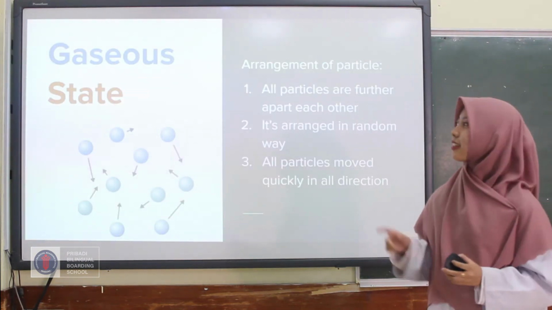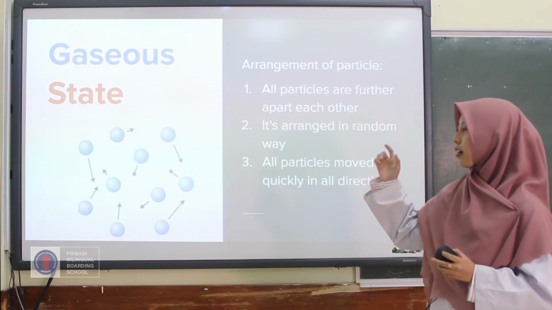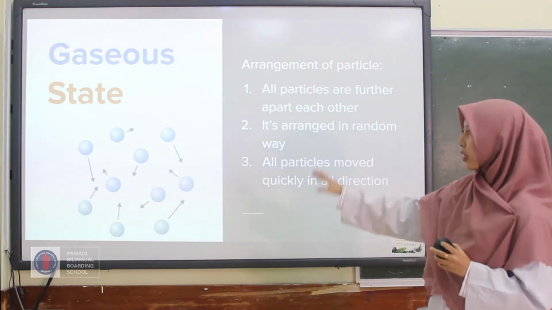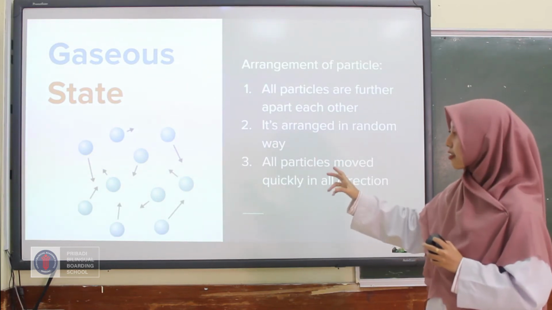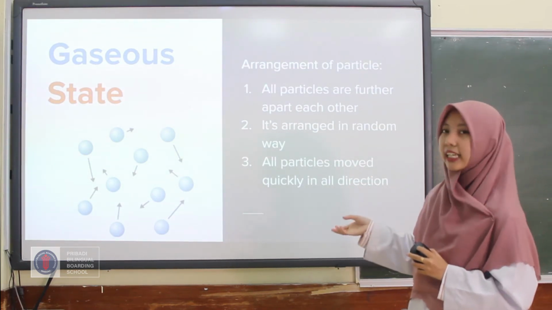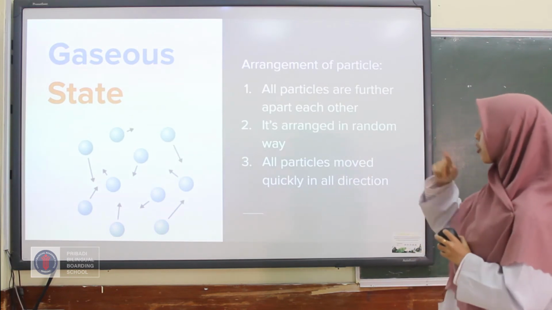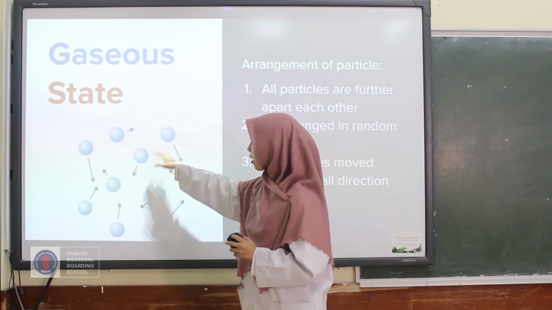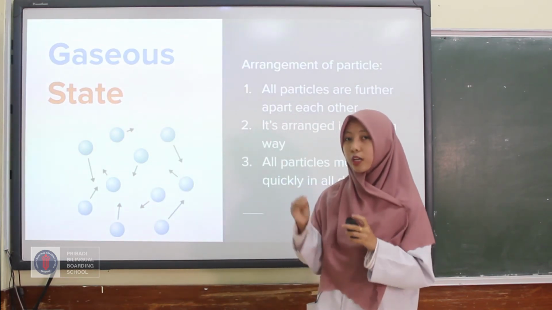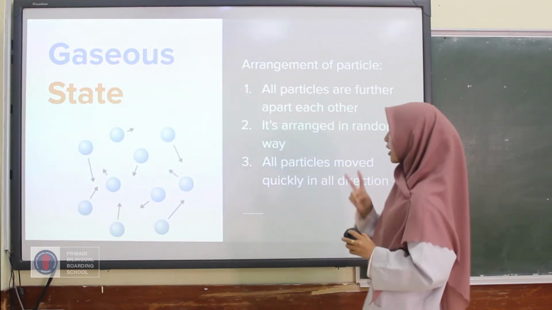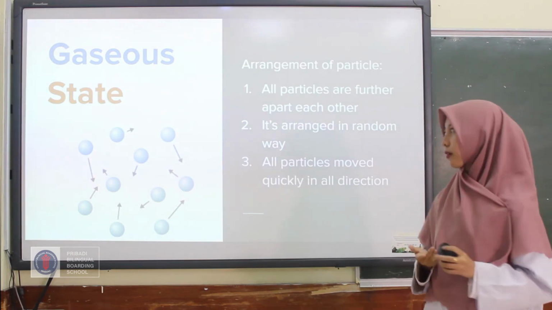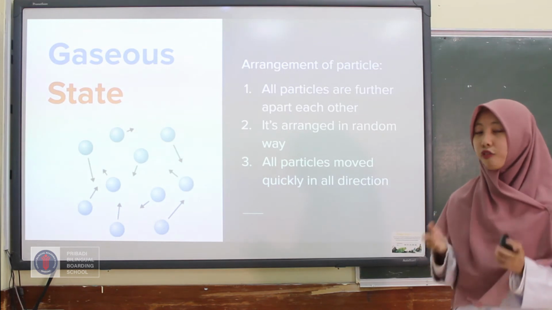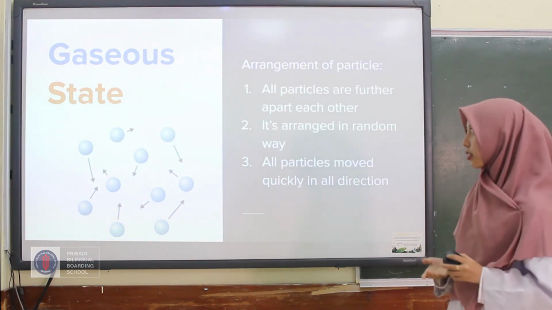The last one is the gaseous state. You can see the pictures and try to observe. From that picture, you can guess the arrangement of particles in the gaseous state. Yes, the first one is that all the particles are farther apart. There is a larger space between one particle and another particle. The second one, they are arranged in a random way. And the last one, all particles can move freely and in all directions.